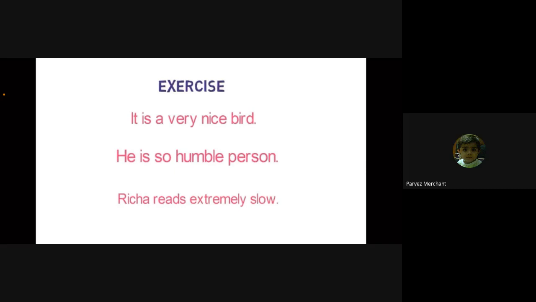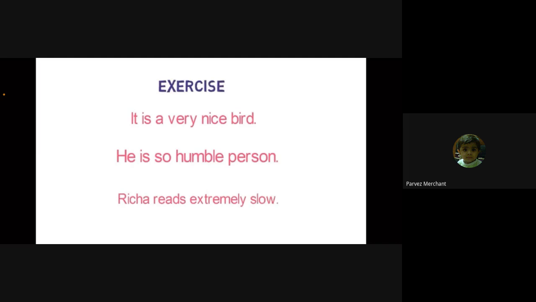First answer, change it to exclamatory. Anyone? Is a bird very nice? Continue. Then remove adverb. Is a bird nice?